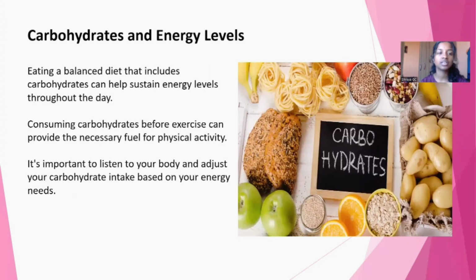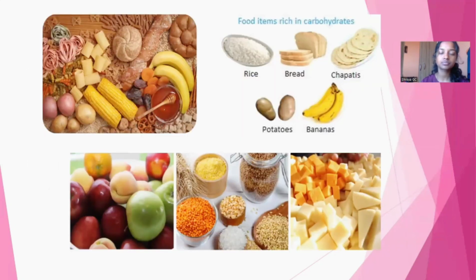Carbohydrates and energy level. Eating a balanced diet that includes carbohydrates can help sustain energy level throughout the day. Consuming carbohydrates before exercise can provide the necessary fuel for physical activity. It's important to listen to your body and adjust your carbohydrate intake based on your energy needs. And these are some food items which contain carbohydrates: rice, bread, chapatis, potatoes, banana, and some fruits, grains, and etc.